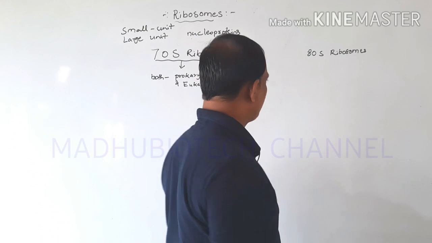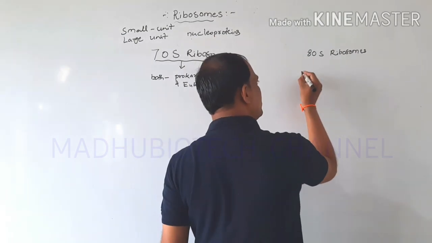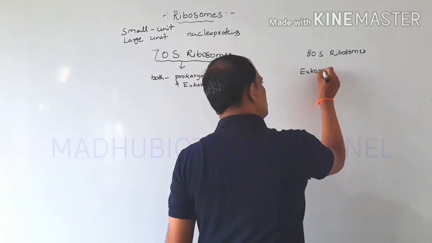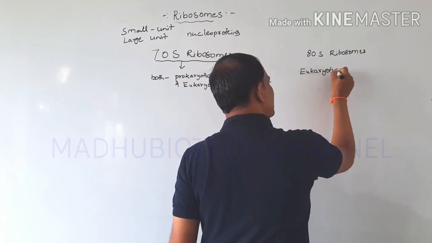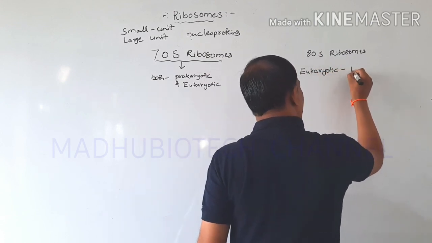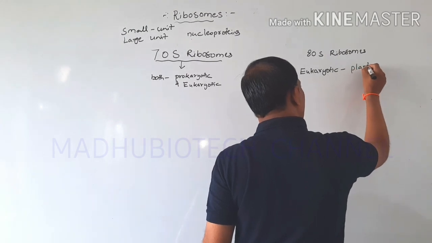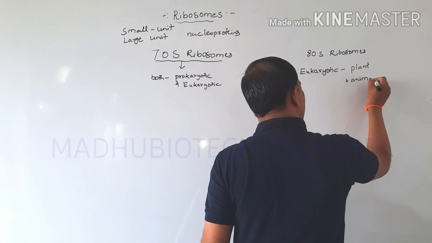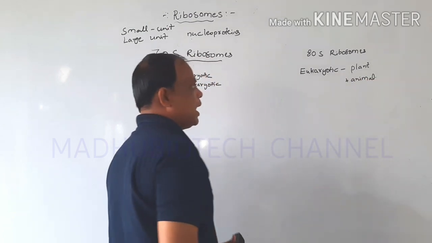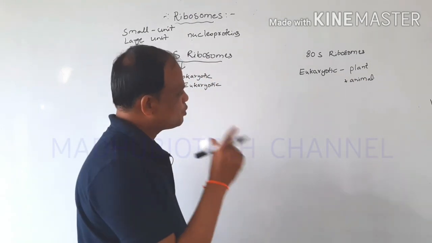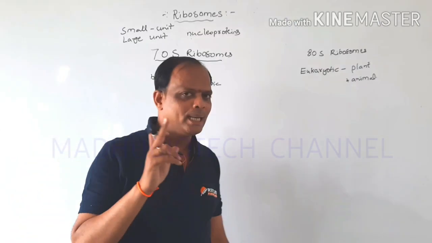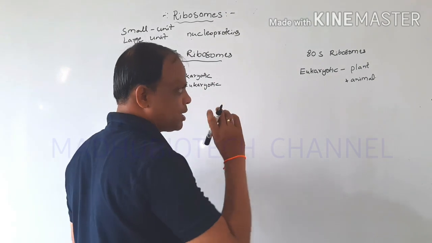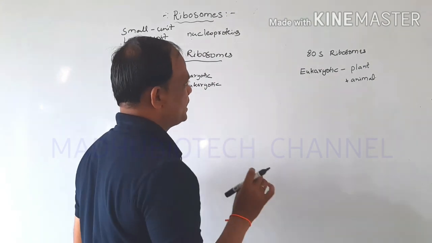The 80S ribosomes are present only in eukaryotic cells, like plant cells and animal cells. Ribosome particles are absent in mature mammalian RBCs and germinal cells.